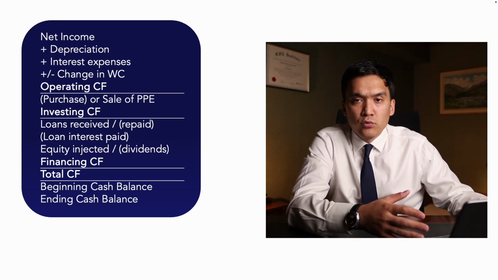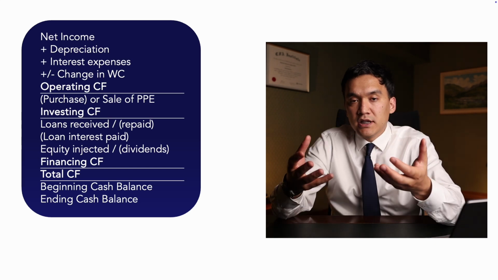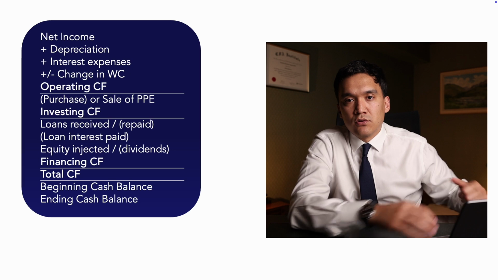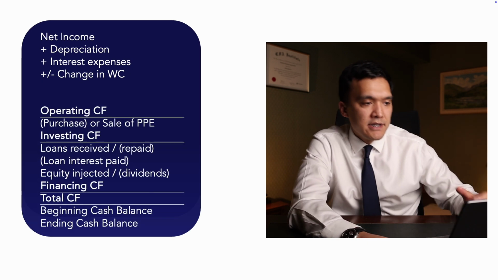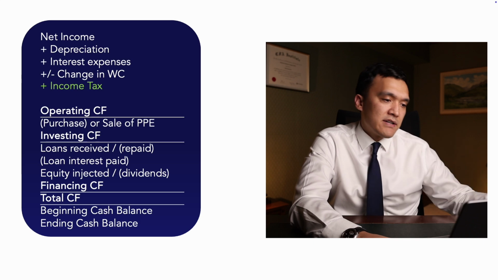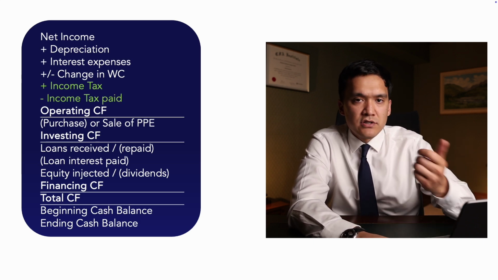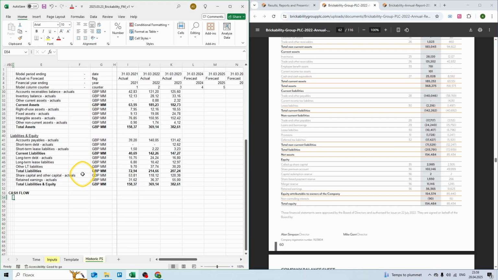And in the real world, the actual money that we paid for the income tax is different from the income tax that we recognized on the income statement. So what we want to do is add back income tax and then subtract income tax paid. And that way we record the actual cash that we paid for the income tax. Now let's go back to the cash flow statement. So we begin it with a net profit.